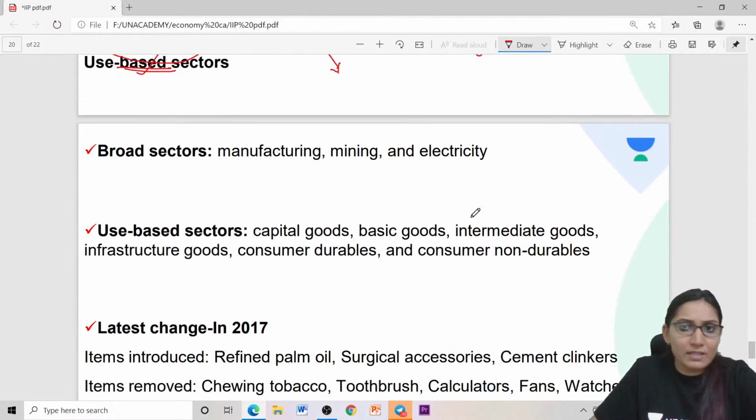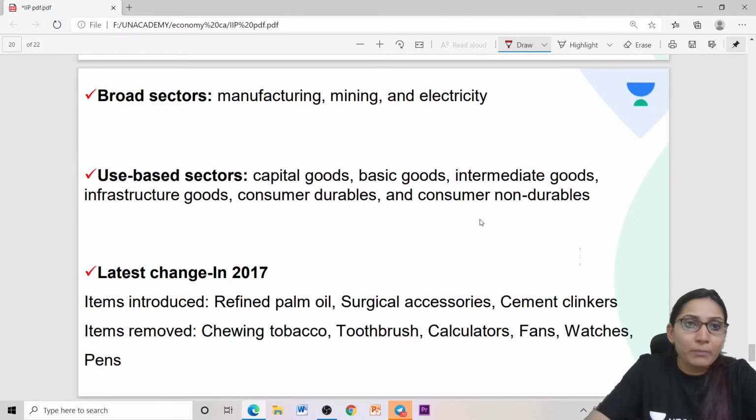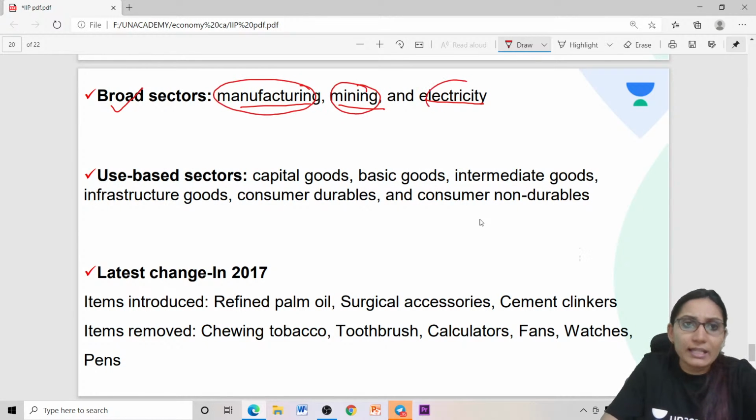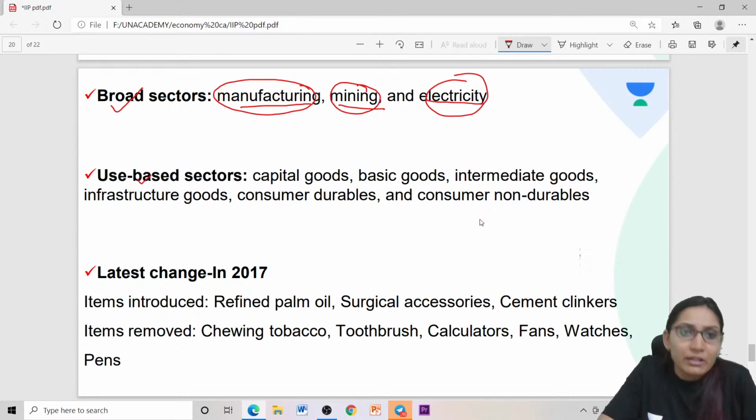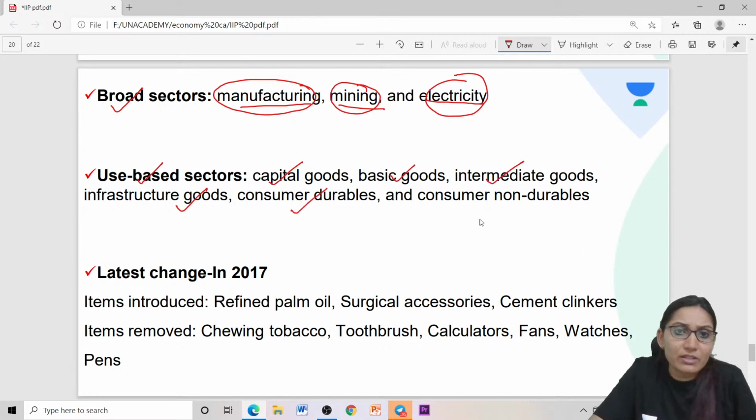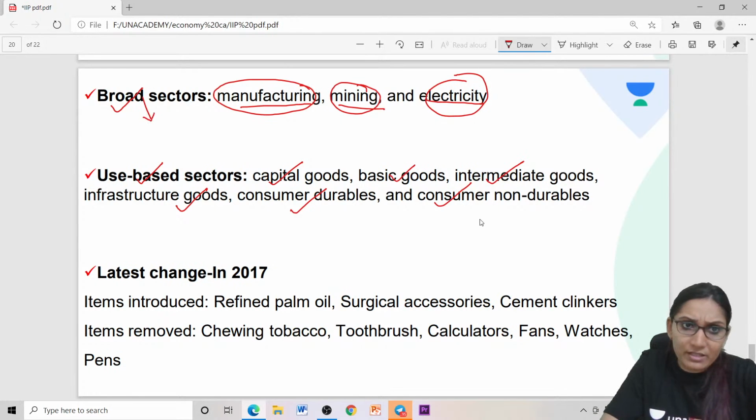Now, we will see what these broad sectors and use-based sectors are. Broad sectors: one is manufacturing, second is mining, and third is electricity. These are the broad sectors. Now, we have the use-based sectors. They are capital goods, basic goods, intermediate goods, infrastructure goods, consumer durables and consumer non-durables. Broad sectors means the broader classification of industries under IIP.